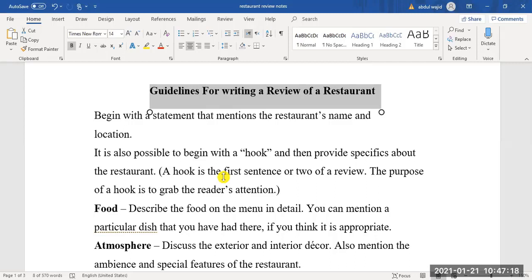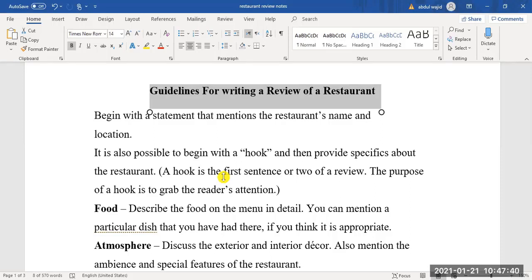Number two, in a hook statement, not necessarily do we directly come to the point, but we create a sort of suspense. We try to appeal to the reader, so that the reader stops for a while and starts reading.